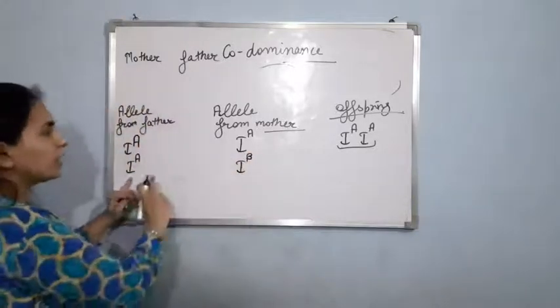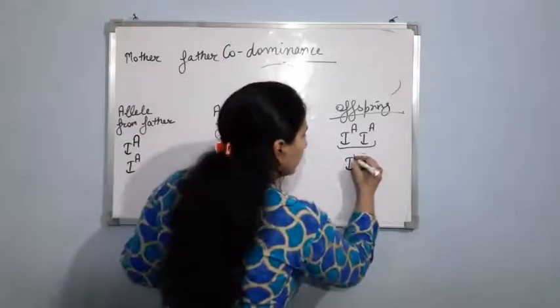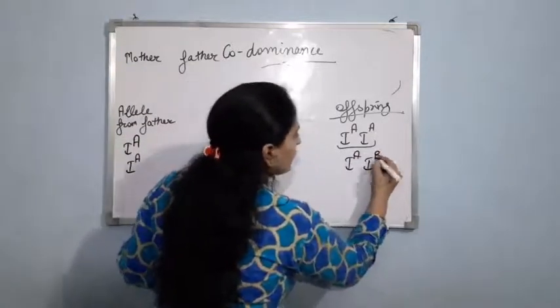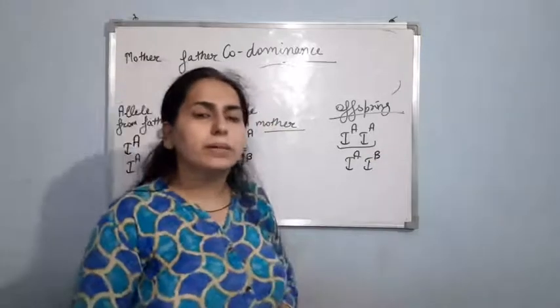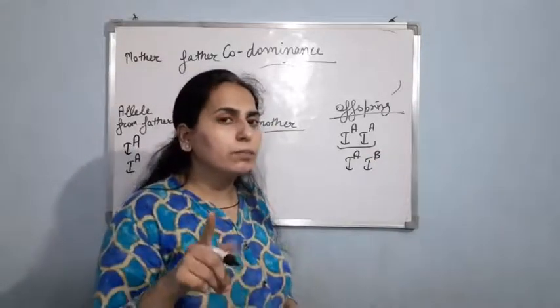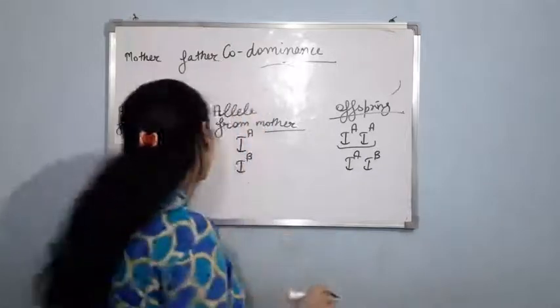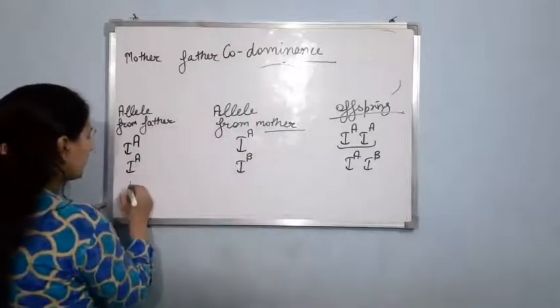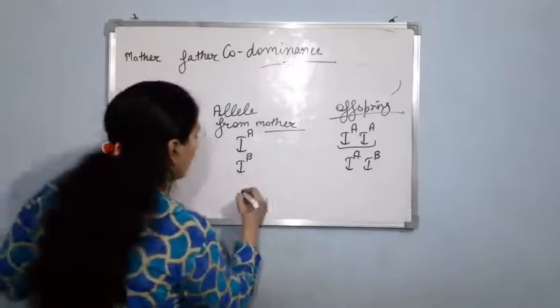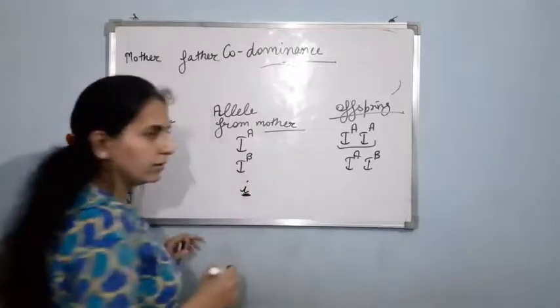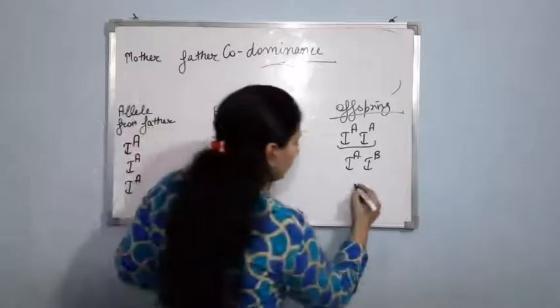Now suppose the father is giving the A allele, but the mother is giving the B allele. Now what will happen? It will be IA, IB. As I told you, both of them are dominant. It means the resultant human being will have blood group AB. Clear? Now, suppose the father is giving A only, but this time the mother is giving the small i allele. Now what will be the resultant?